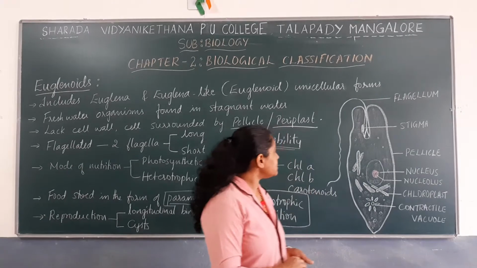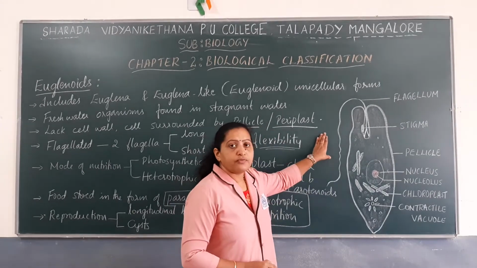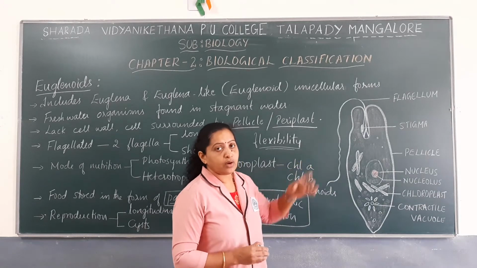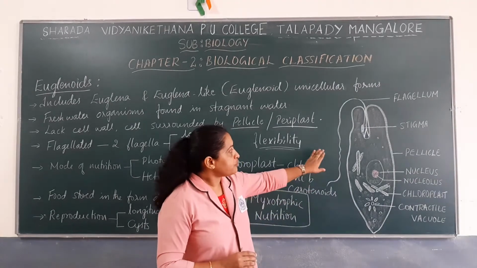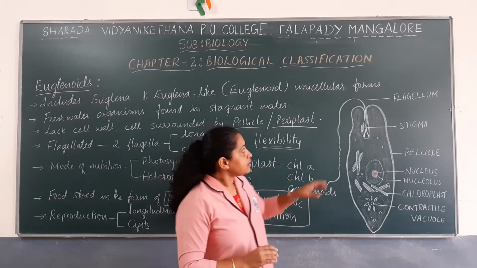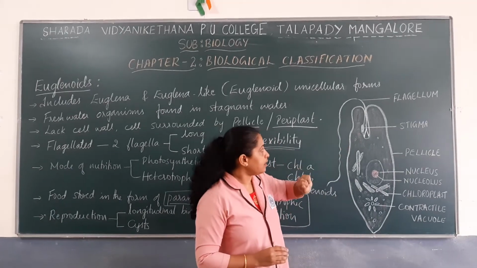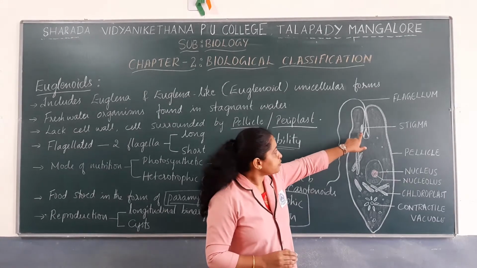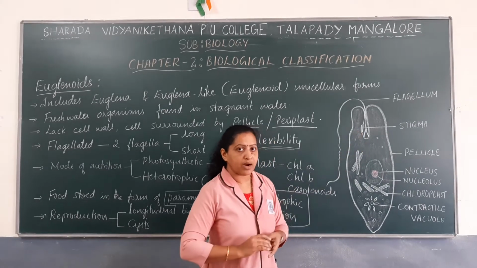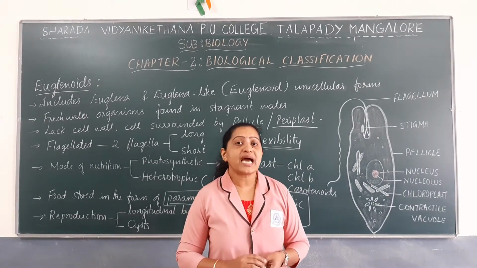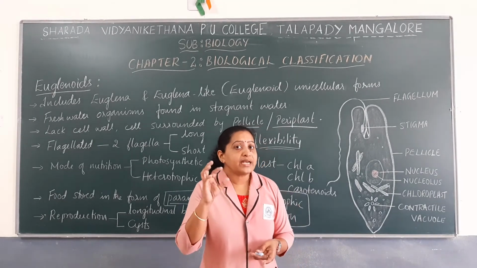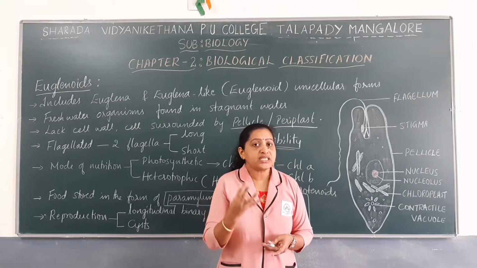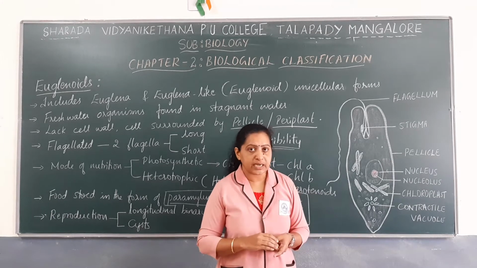So this is the diagram of euglena, a cell of euglena, which is a member of euglenoids. You can observe here in the diagram, the cell has flagella and a structure known as stigma. Stigma is also known as eye spot. It is a receptor to sunlight, so it is a photoreceptor called stigma.